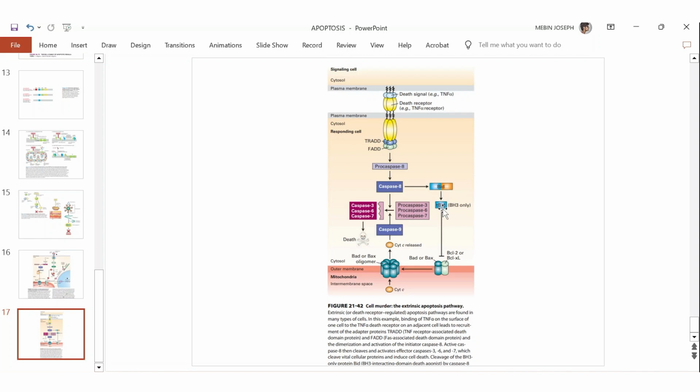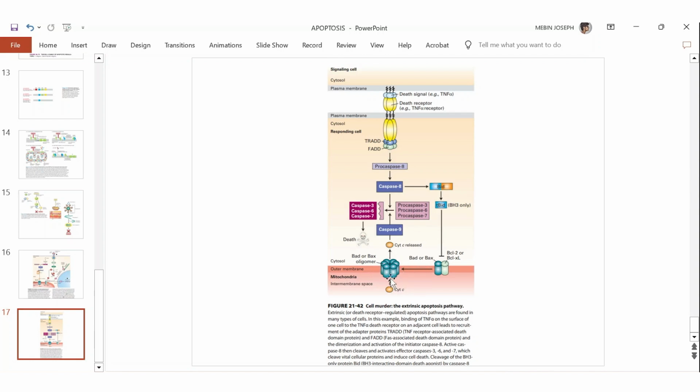So this BH3 only protein does the same thing that happens in the intrinsic pathway. This BH3 only tBID portion will bind to anti-apoptotic proteins like BCL2 or BCLXL, which will allow all the pro-apoptotic proteins BAK or BAD to oligomerize.